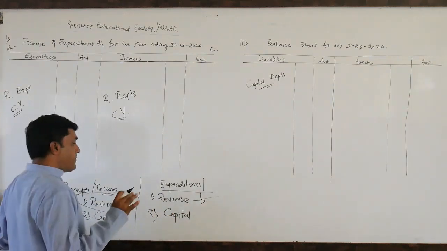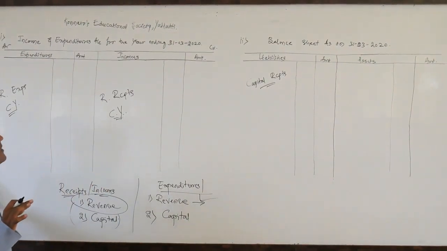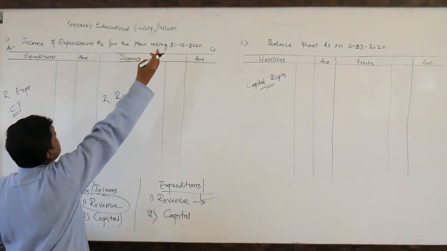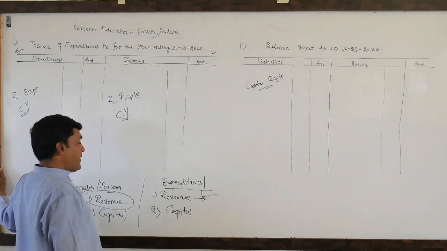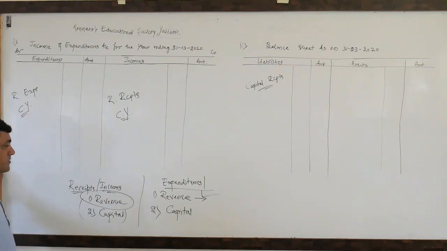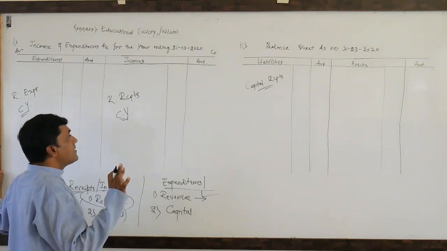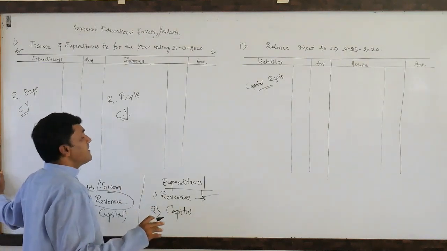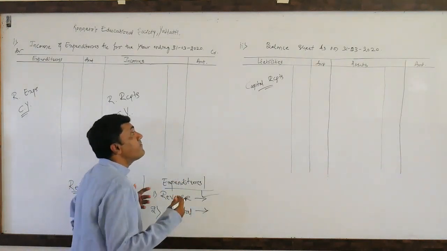Whatever expenses we spend only once. For example, this is Connors Educational Society, a non-profit organization. For the sake of this non-profit organization, it needs to purchase land, building, or educational premises, and so on and so forth. Those are all capital expenditures. If you have purchased something only once by spending the money, that is capital expenditure. So capital expenditures are nothing but raising the fixed assets.